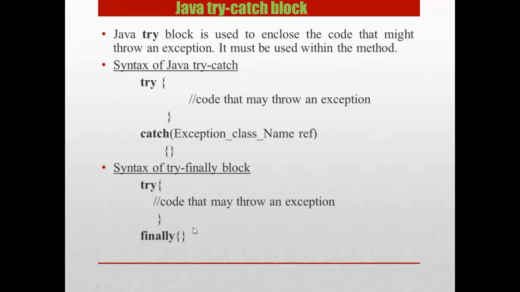And what exactly the finally block is all about is, the finally block just has a set of code which executes all the statements.